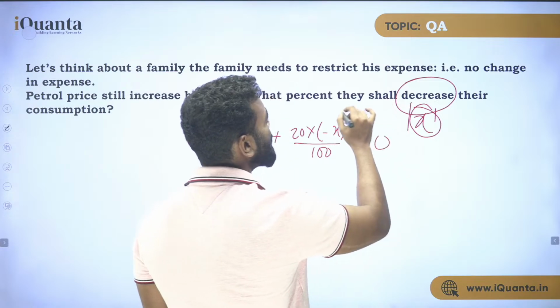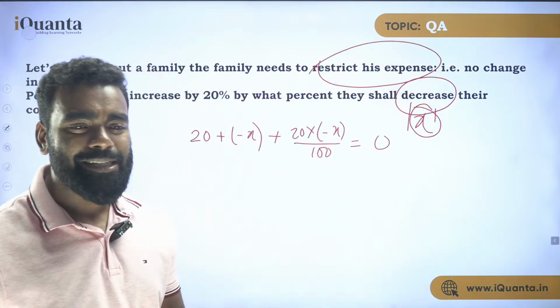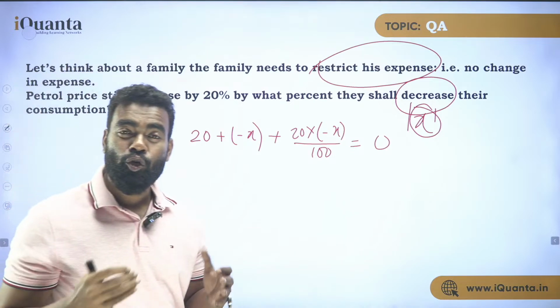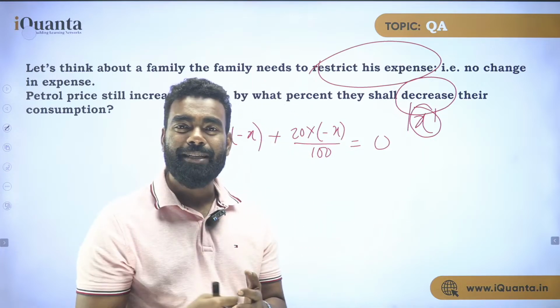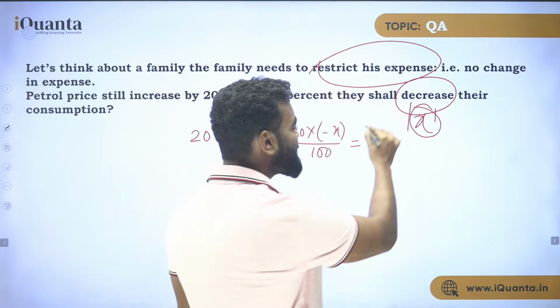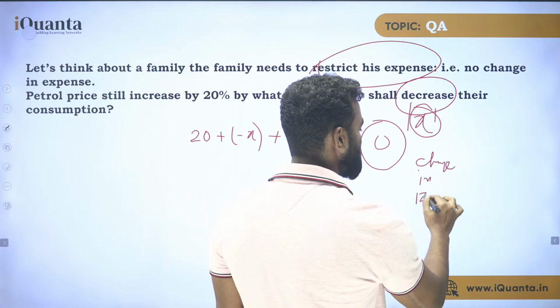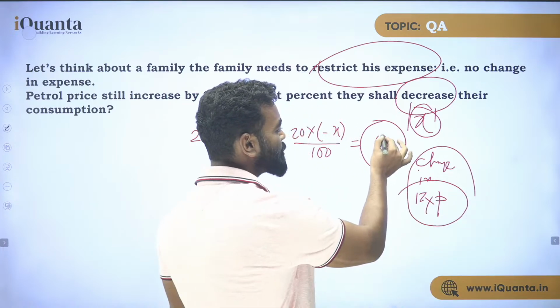Because if the expense is restricted, if the expense is the same, that means the overall change is nothing. If the overall change is nothing, it should be equal to 0, right or wrong? So the change in expense is 0%, because this thing is basically the change in expense. If there is no change in expense, it has to be 0.